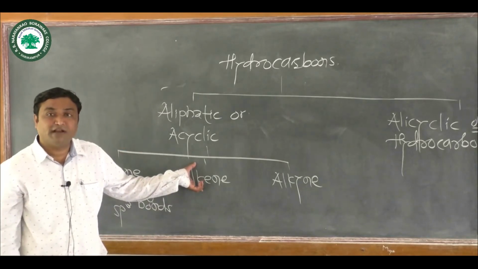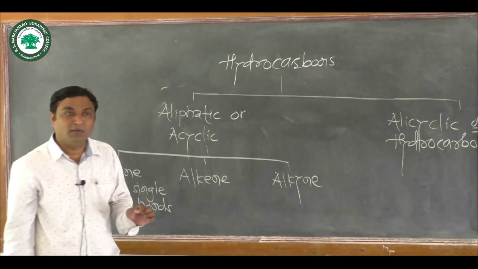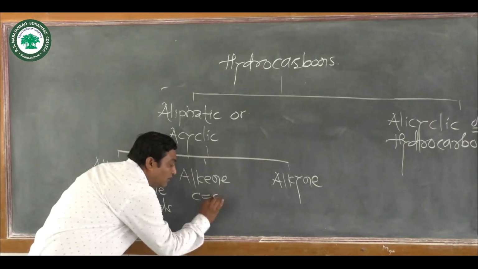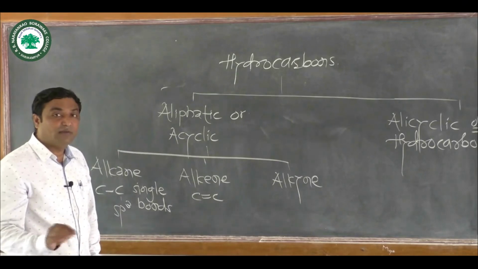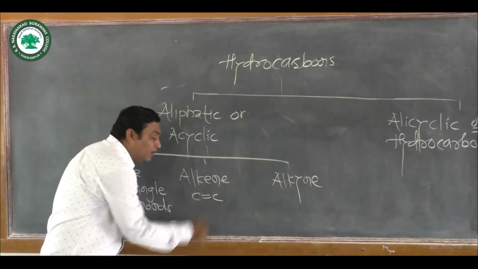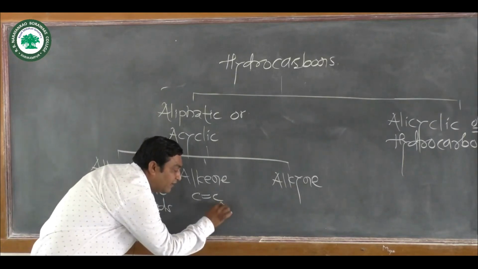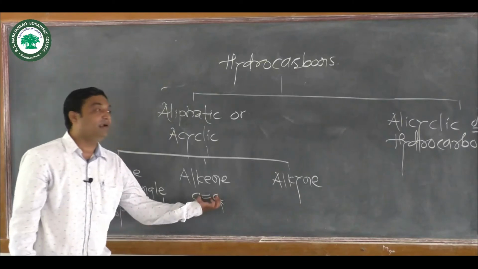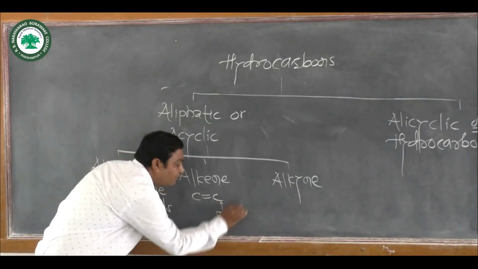Those unsaturated molecules which contain a carbon-carbon double bond are called alkenes. The hybridization of the carbon atoms between which a carbon-carbon double bond is present is sp2.